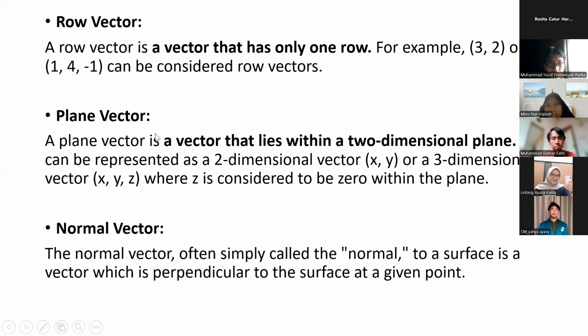Next, about the plane vector. A plane vector is a vector that lies within a two-dimensional plane. And a normal vector, often called the normal, just normal, to a surface, is a vector which is perpendicular to the surface at a given point.